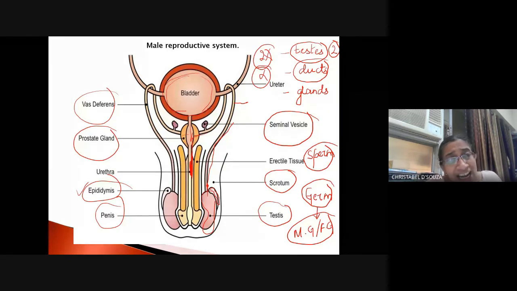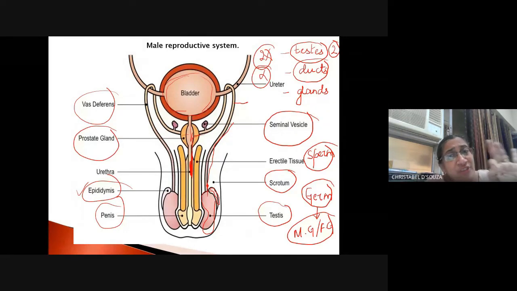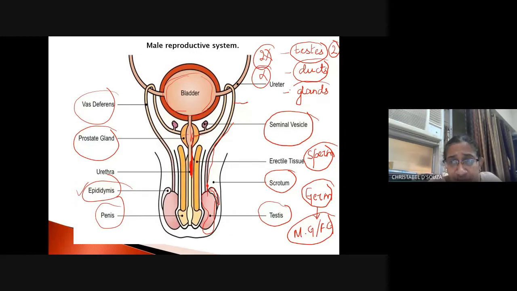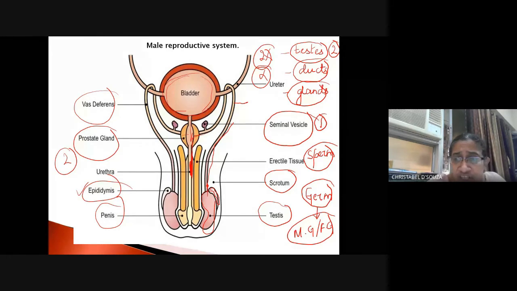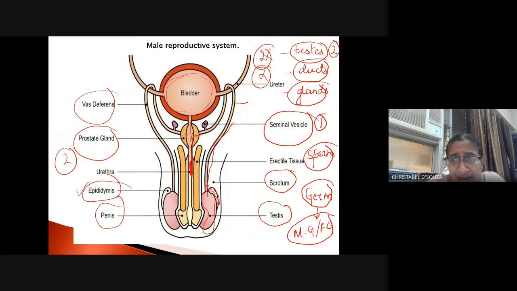It is provided with fluids from 3 glands. This is the function of the 3 glands. The 3 glands are first the seminal vesicle, second the prostate gland, and the third, the Cowper's gland, which is not labeled here. So these are the 3 glands.